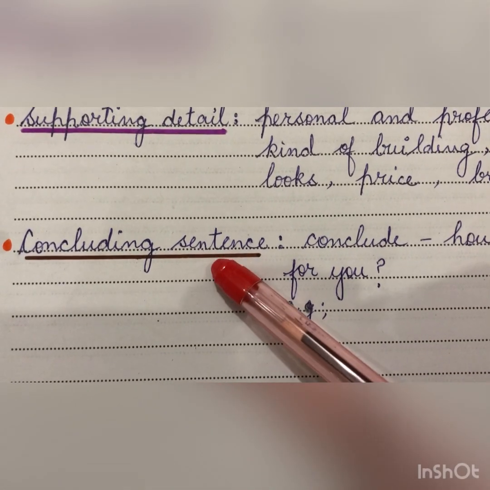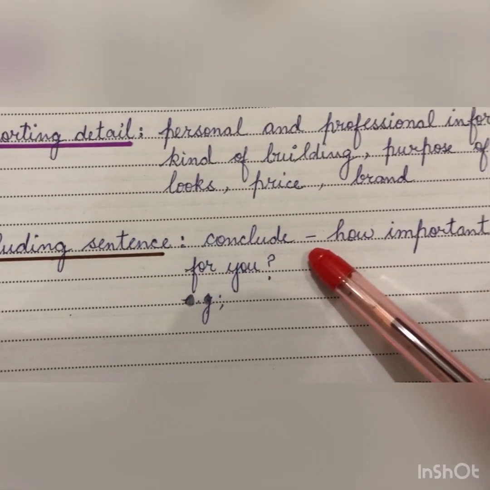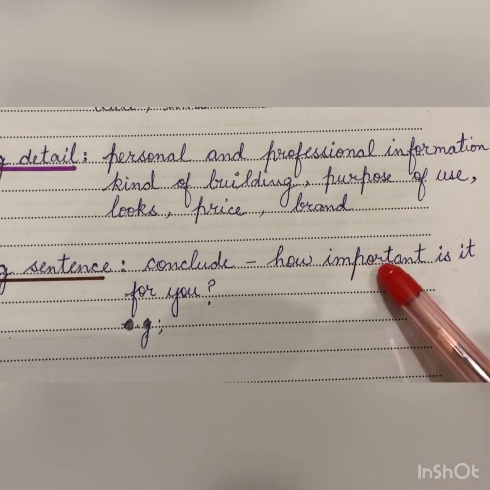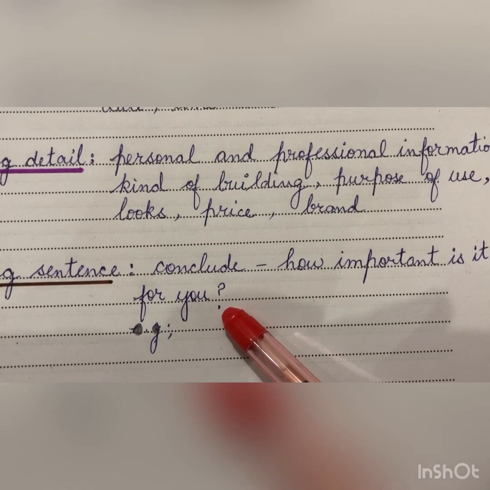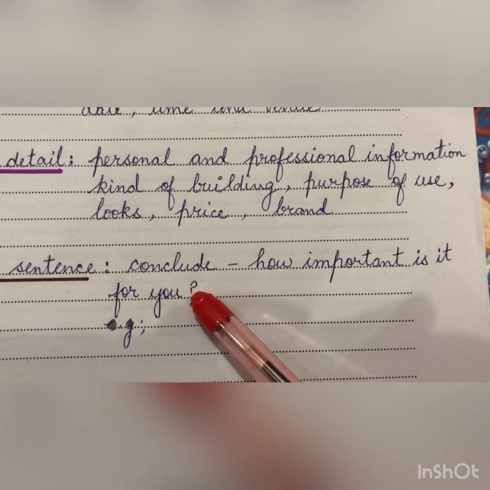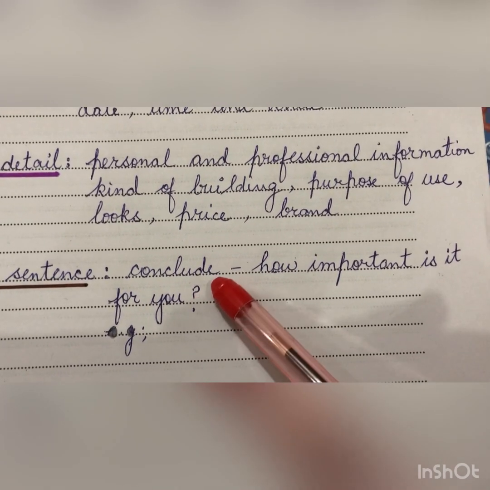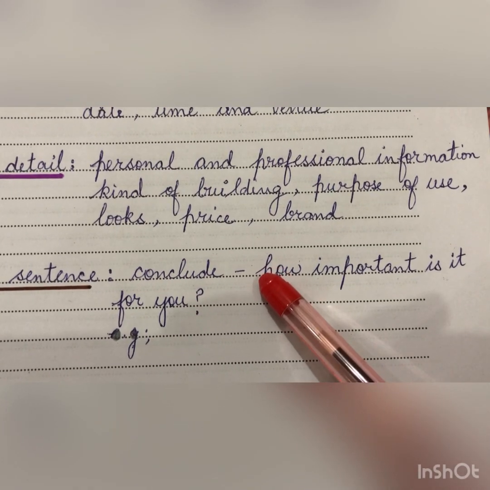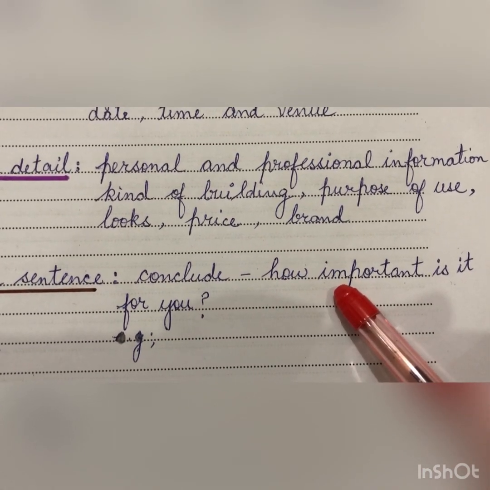Third part is concluding sentence. In this we will conclude by telling how important it is for you. If you are writing about a person, you will tell the importance of that person. If you are writing about an object, you will tell the importance of that object and so on.